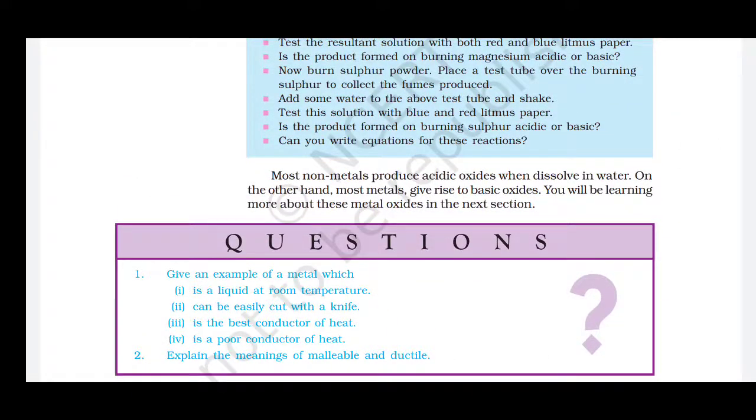Generally these non-metals produce acidic oxides when dissolved in water. On the other hand, metals give rise to basic oxides. This property of metals and non-metals we have already discussed in chapter number 2, when we were learning about metal oxides and non-metallic oxides, and the reaction of metals and acids and bases with metallic oxides and non-metallic oxides.